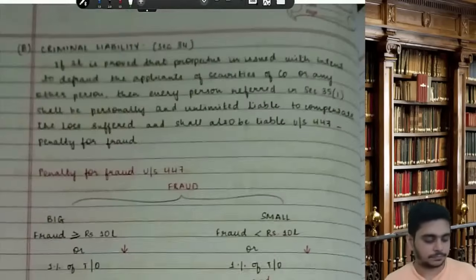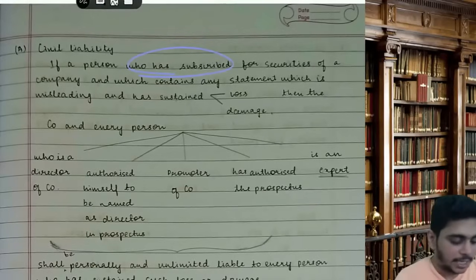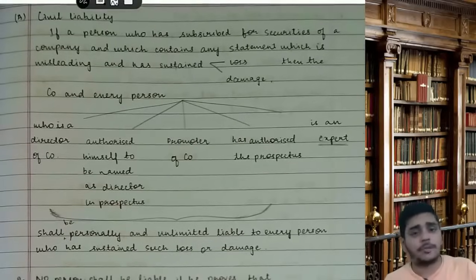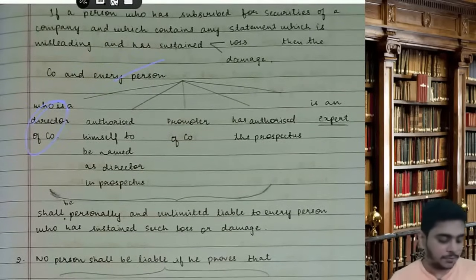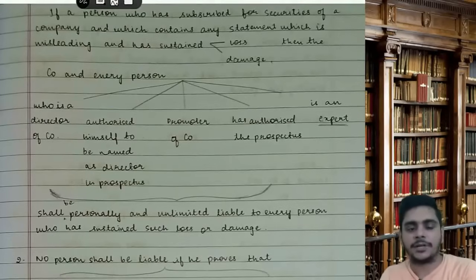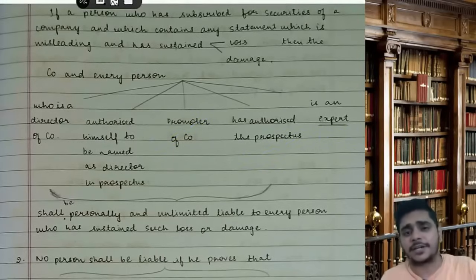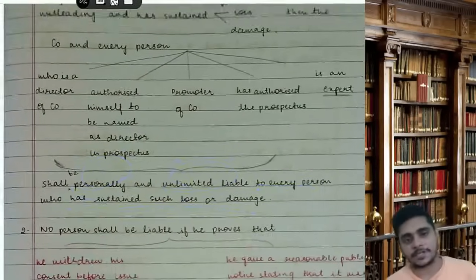First, if a person has subscribed for securities of a company and the prospectus contains any statement which is misleading, and he has sustained any loss or damage, then who will be liable, sir? Everybody. Everybody means all. The company and every person who is a director of the company, and who has authorized himself to be named as a director in the prospectus, or a promoter of the company, or who has authorized the prospectus, or is an expert. Everybody: company, promoter, director, past director, present director, future director, expert, shall be personally and unlimitedly liable to every person who has sustained such loss or damage. This line is very important.